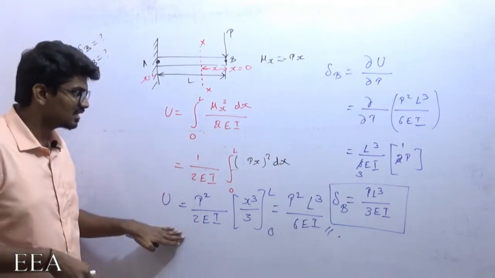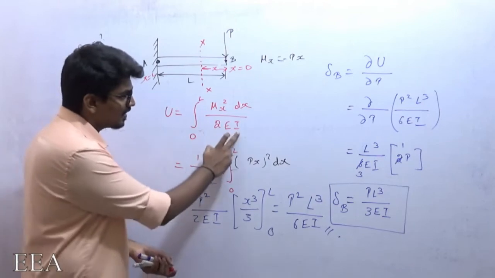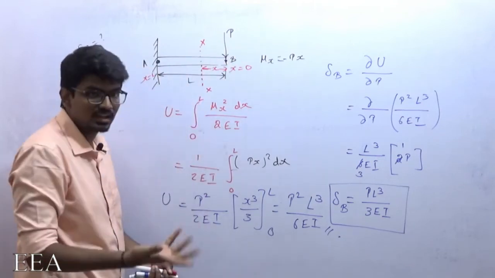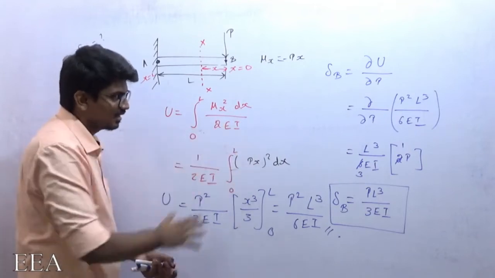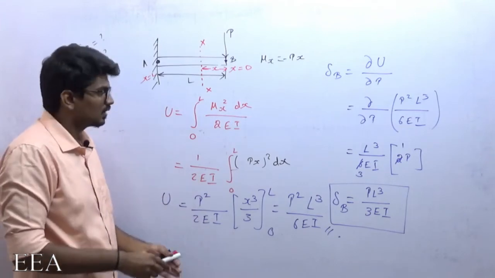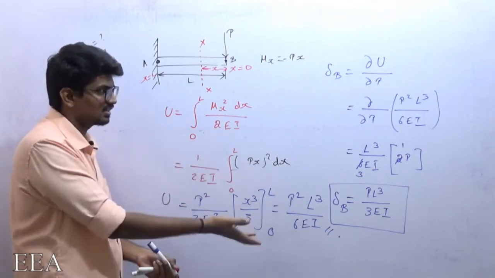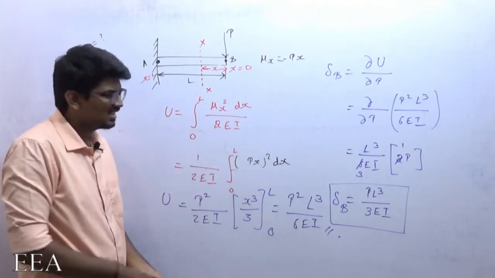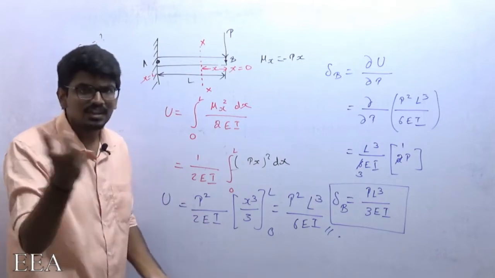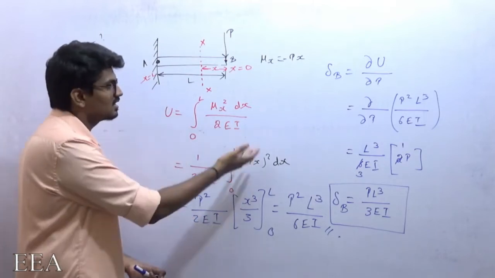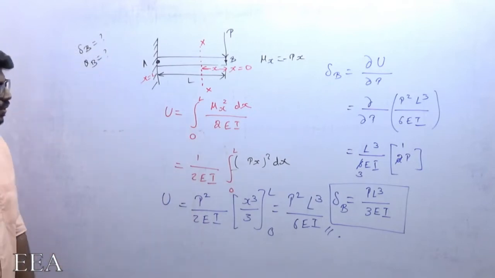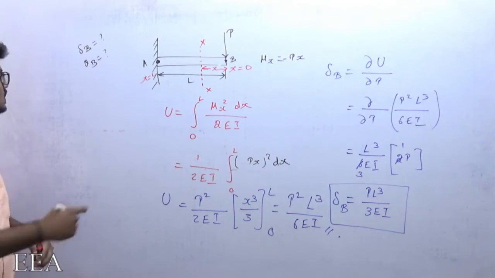There are no limitations here. Listen to one thing: even if E varies with respect to x, or I varies with respect to x, what can I do? I will keep both E and I inside, and then I will integrate it. The only thing is I need to know how E varies with x and how I varies with x. I guess I discussed these things in the first chapter also, that if area varies, if E varies, then I need to keep all those things inside and integrate it. So I discussed it in the strain energy method also, right? So yeah, now what is our next term? So this has been determined.